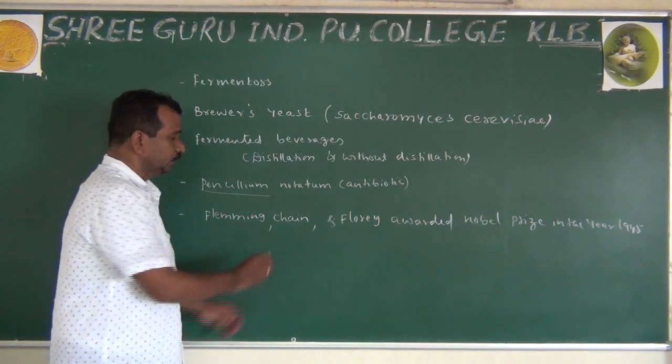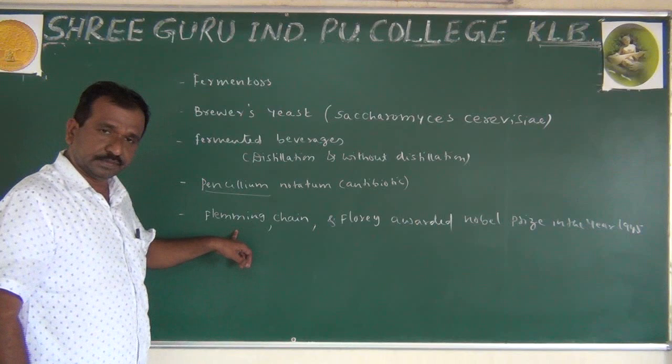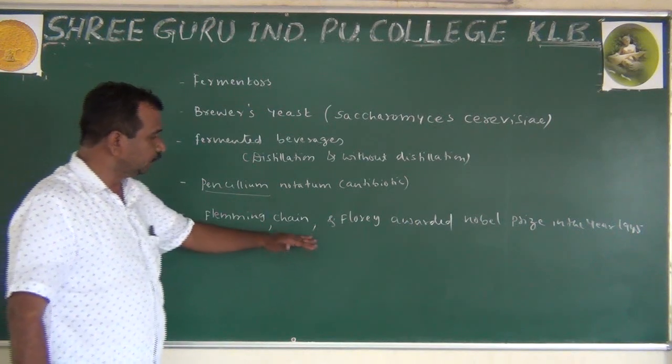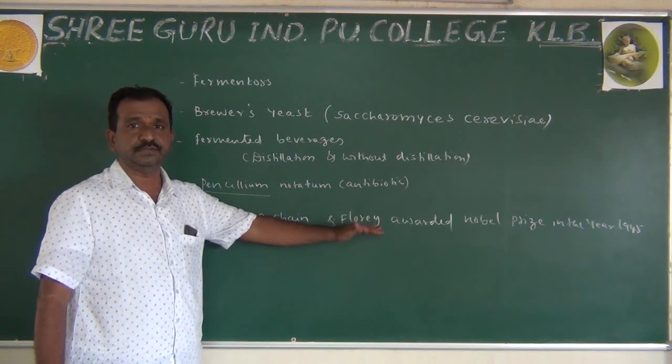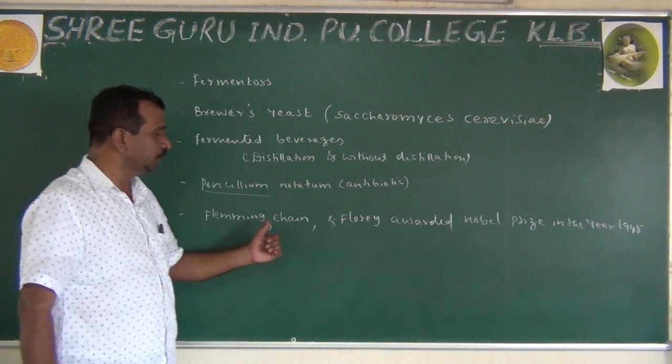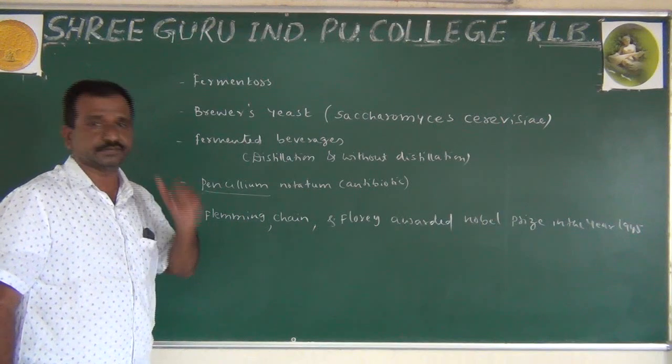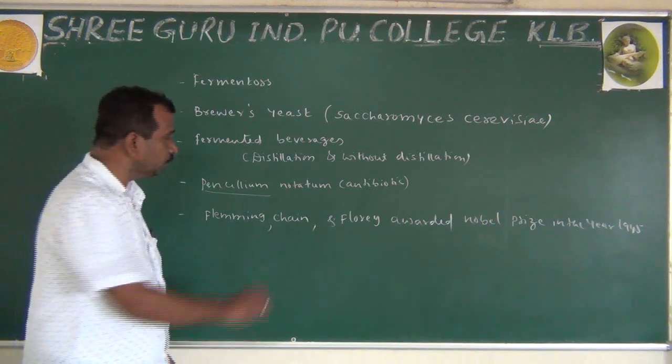Later, about 10 years after, in 1939, Ernest Chain and Howard Florey, these two scientists, established antibiotics as medicines. The mold was used in the form of medicine.